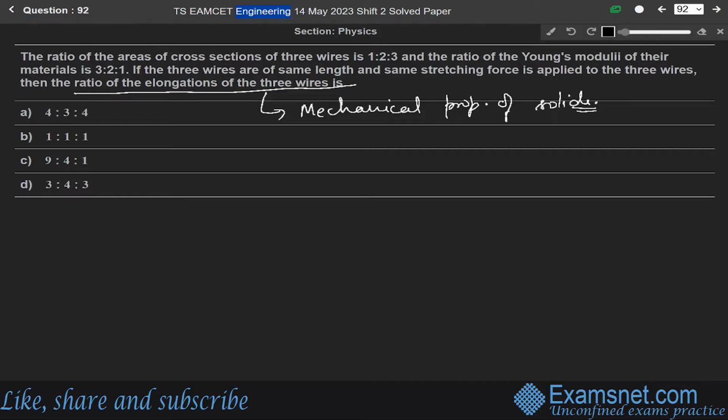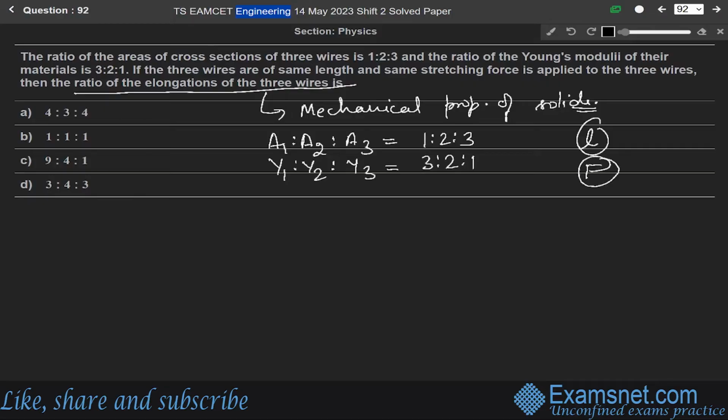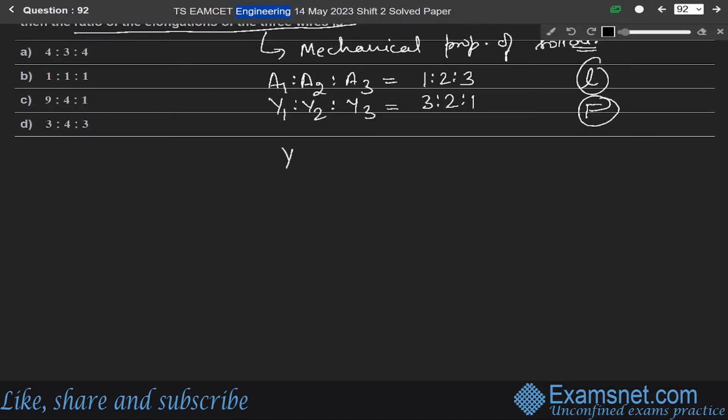According to the question, we are given the ratio of the cross sections A1, A2, A3 as 1:2:3, and Young's moduli Y1, Y2, Y3 as 3:2:1. These have the same length L and the same stretching force F. We know that Young's modulus Y is stress over strain, which is force over area into original length over elongation in length.